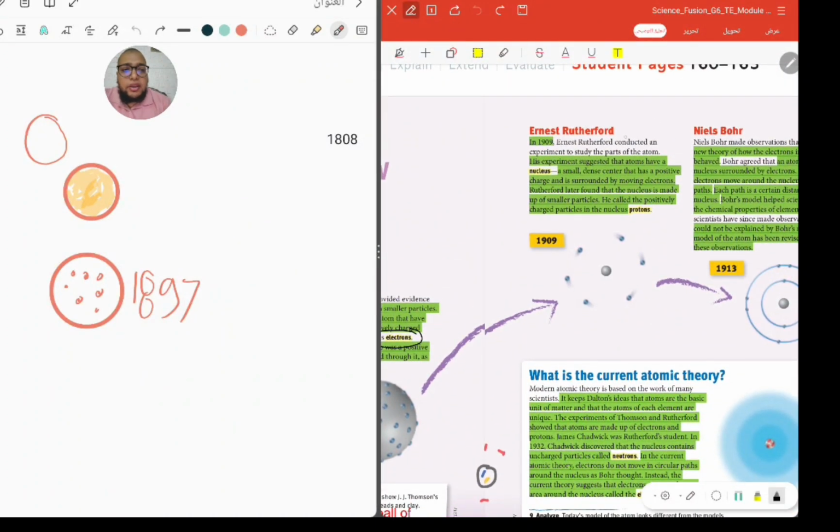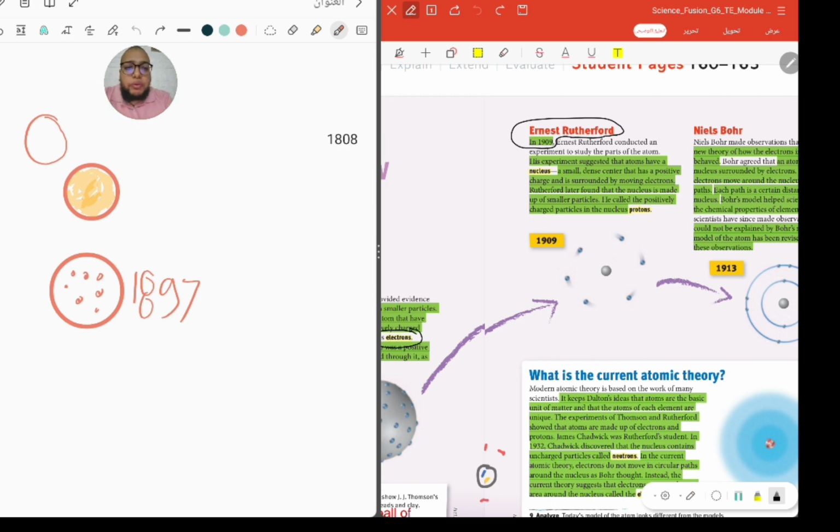After that, we have another scientist, Ernest Rutherford. That was in 1909. Ernest Rutherford said that the atom was a sphere, and there are electrons, but these electrons revolve around, or rotate. Revolve is the best word, because revolve is around another thing, but rotate is around itself.